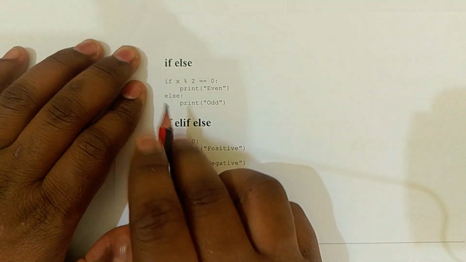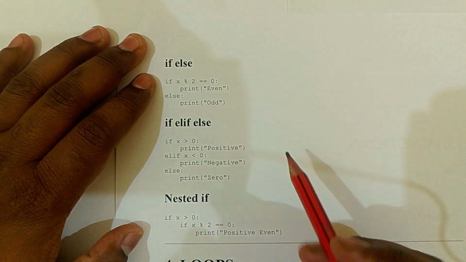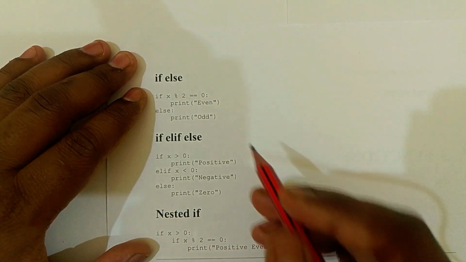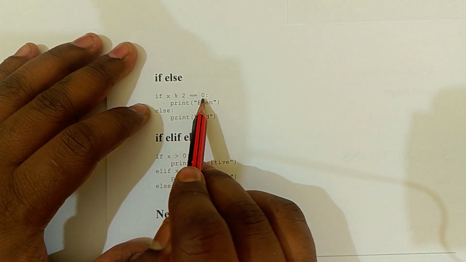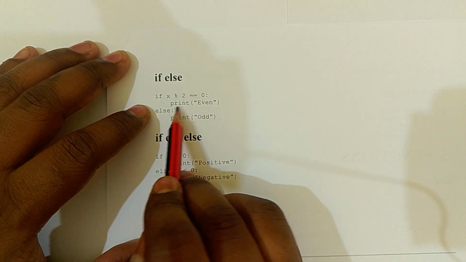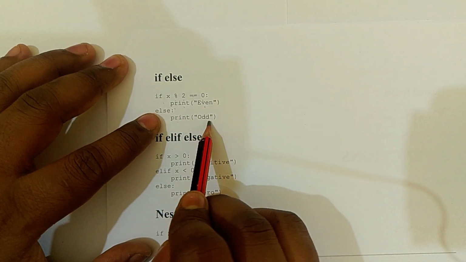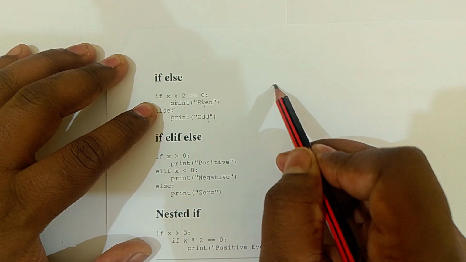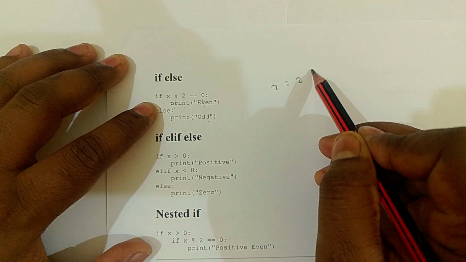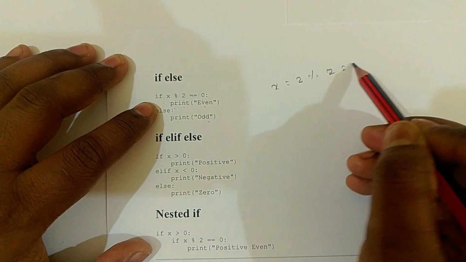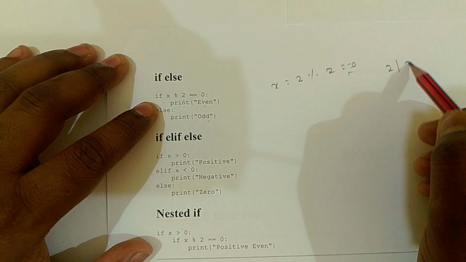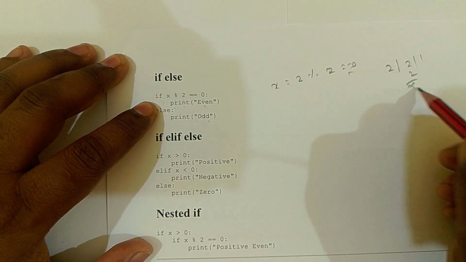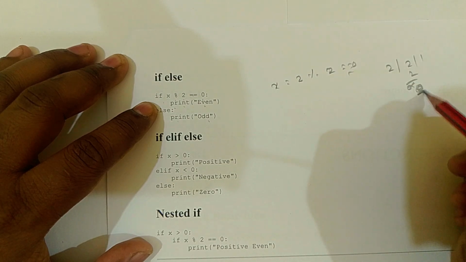Now the second condition is if and else. I have taken a small example. If x modulus 2 is equal to 0, print even, else print odd. If the value of x is 2, then 2 modulus 2 is 0, because 2 divided by 2 gives remainder 0.